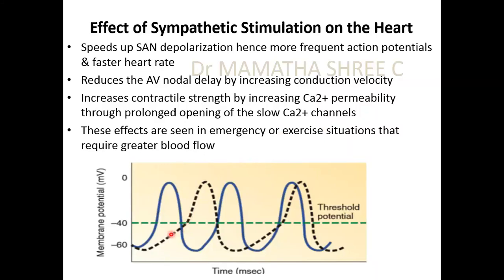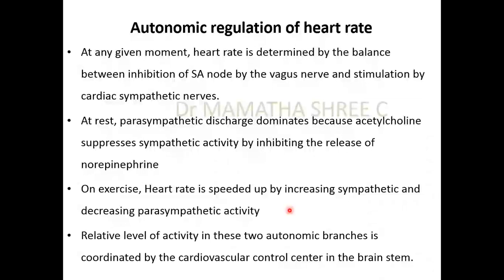If you can see here in the graph, the dashed lines represent the normal heart rate, whereas following sympathetic stimulation, like whenever you exercise, you can see the blue line which represents the pacemaker potential. The rate has been increased. The rate at which the SA node is getting excited is increasing, and hence the heart rate will also increase.